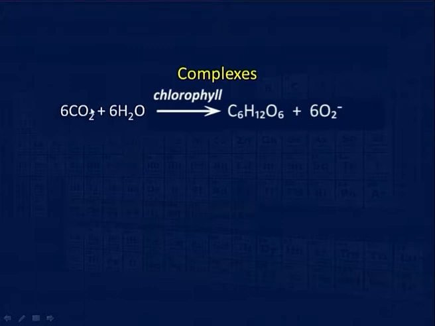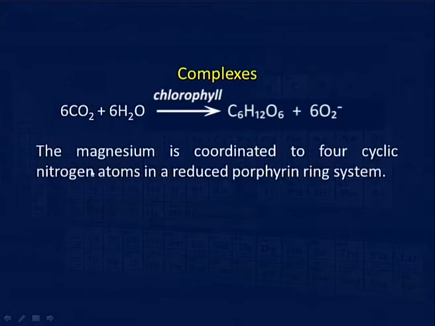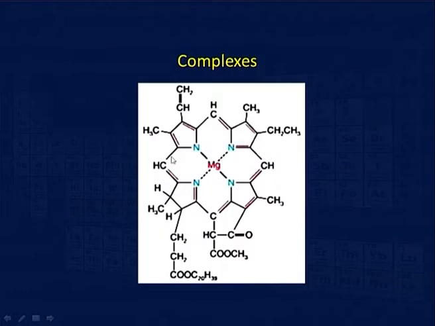You can see the reaction here, 6 CO2 plus 6 H2O, with chlorophyll, will give glucose plus oxygen. Now, the magnesium is coordinated to 4 cyclic nitrogen atoms in a reduced porphyrin ring system. You can see the structure of this is magnesium, and these are the 4 nitrogens to which magnesium is coordinated here.